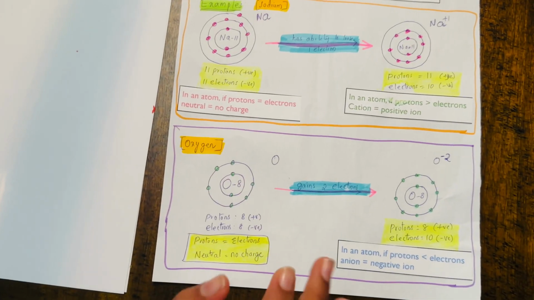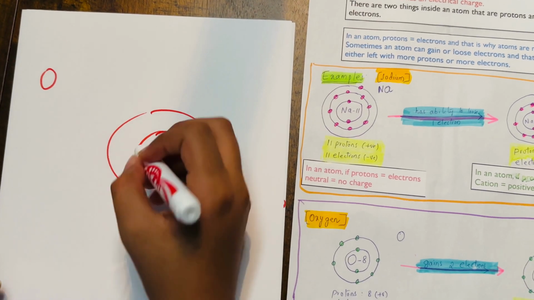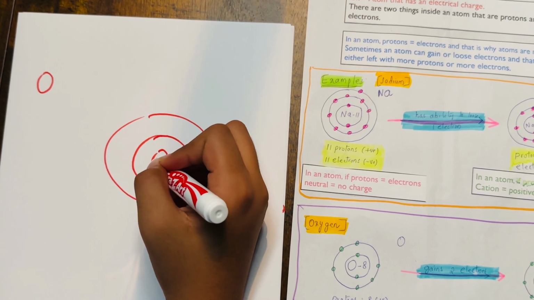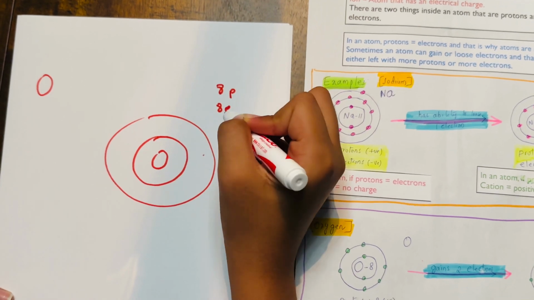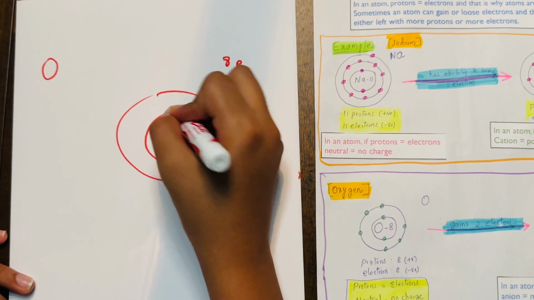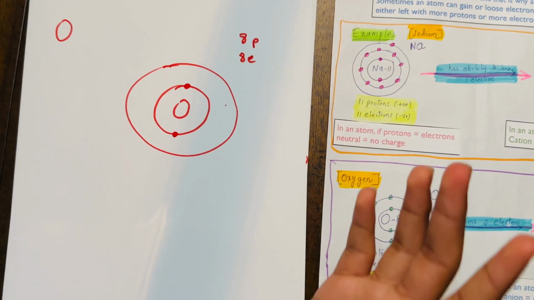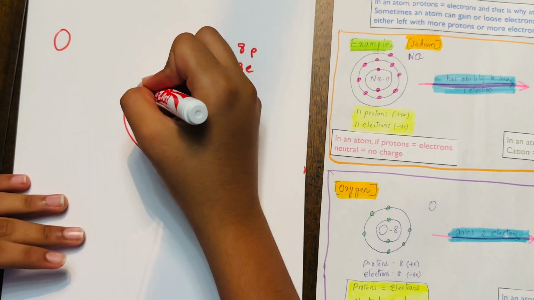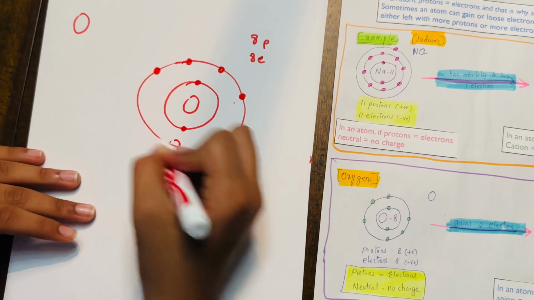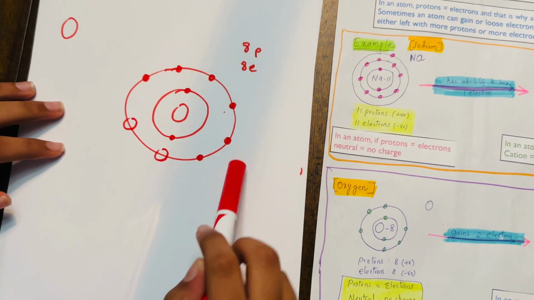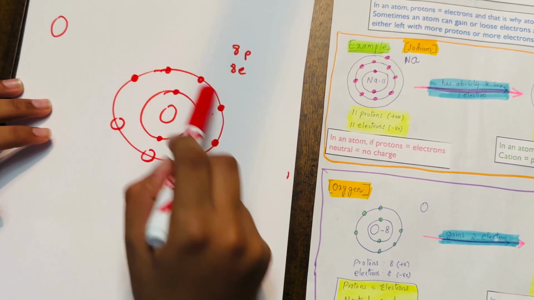Let's take an example, oxygen. This is the first ring, and this is the second ring. This one over here contains the protons and neutrons. Since oxygen has 8 protons and 8 electrons, 2 fit in the first circle and 6 fill up the second. We have 8 spots total in the second ring, but because 2 occupy the first one, only 6 can occupy the second.